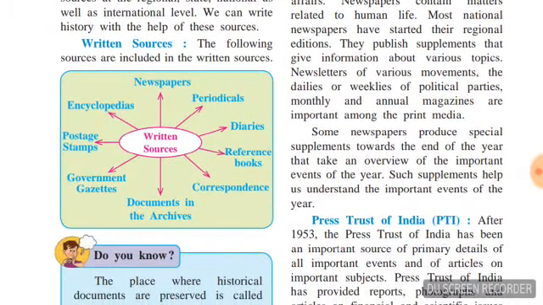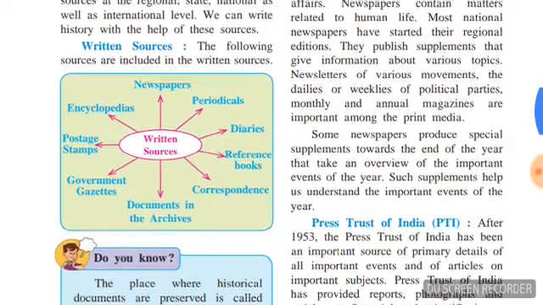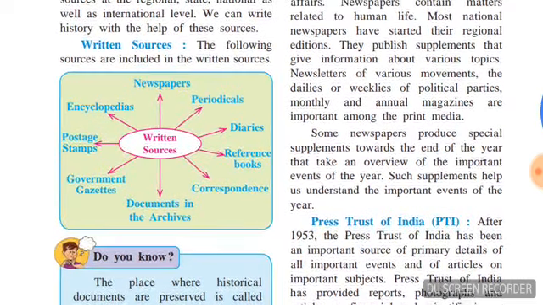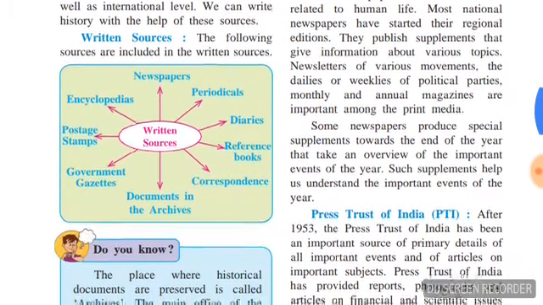Then it may be letters, it may be documents. Then see, here it is given government gazettes, means government orders. That are also written sources. That is, if the government gives orders to arrest any freedom fighters for banning laws, or if the government punishes anyone, the government gives orders. These are known as government gazettes. They are also in the archives.